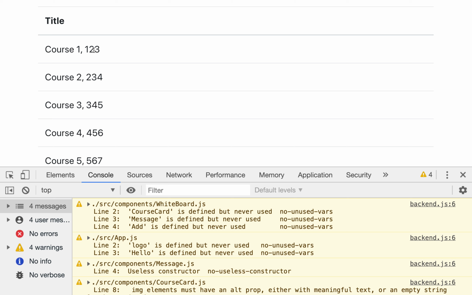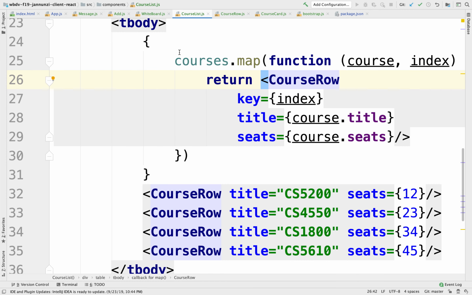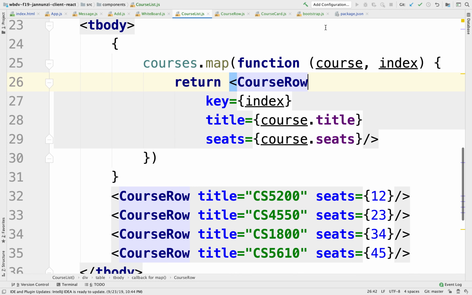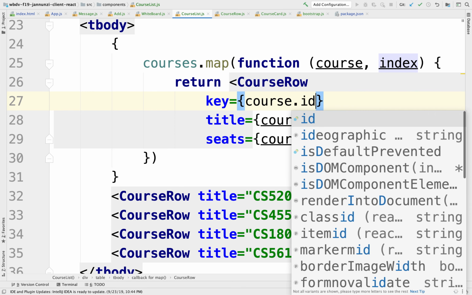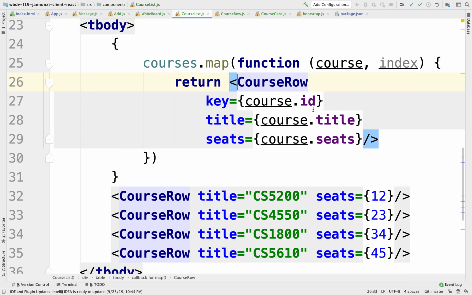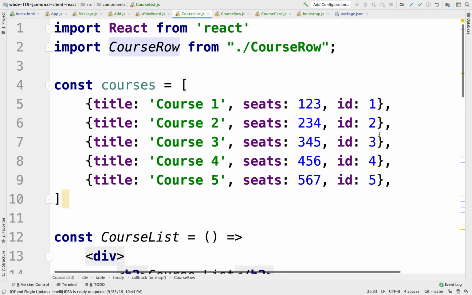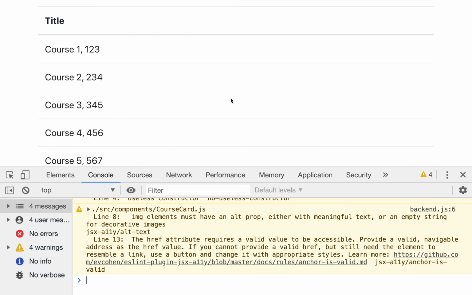So even though we could get away with that, it's typically considered a bad practice to just use the index. Instead, we should actually use something that we know we generated that is indeed unique. So instead of doing that, course.id is a better option, even though it has exactly the same values. It's considered to be a better practice. So there we go, it doesn't complain.